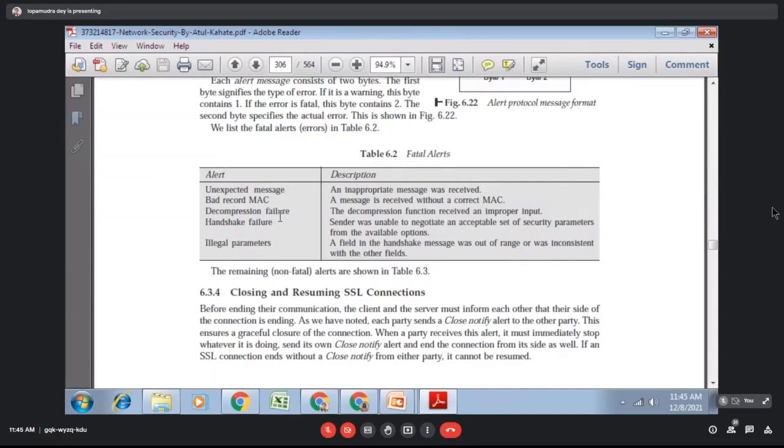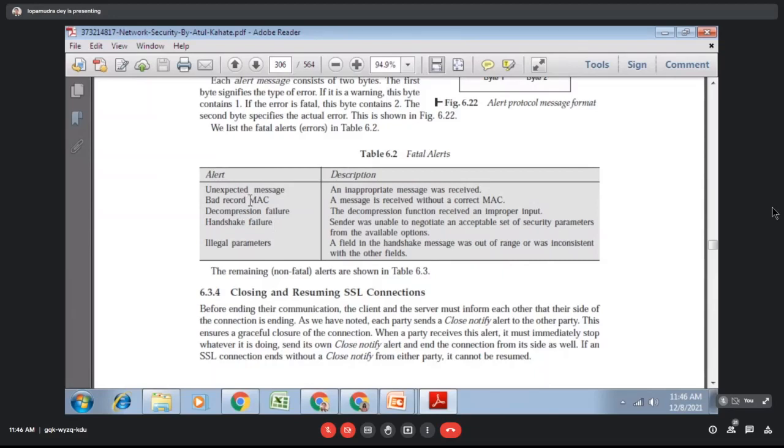Suppose both sides have agreed to use a .zip file, but after the handshaking is done, during the record protocol you have used some kind of file format that is inappropriate. Or, for example, integrity is lost and the data is tampered. Another is the handshaking failure.